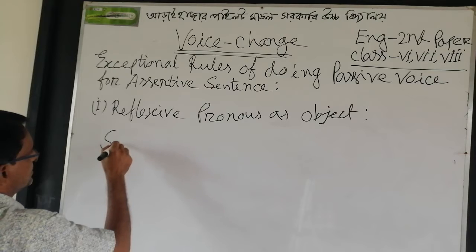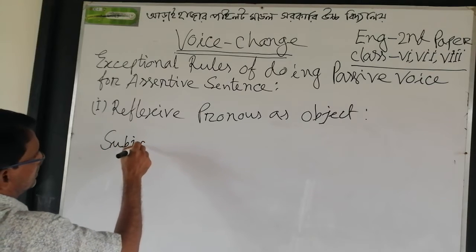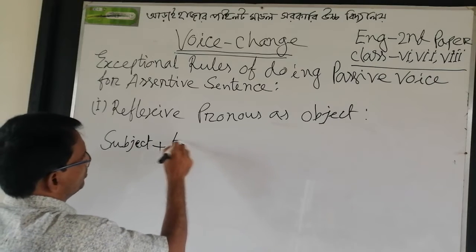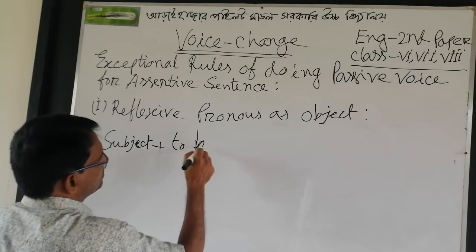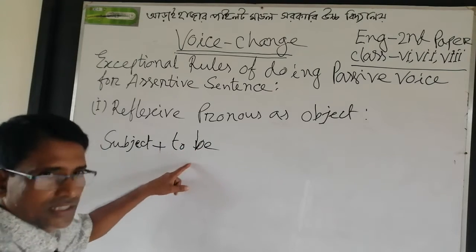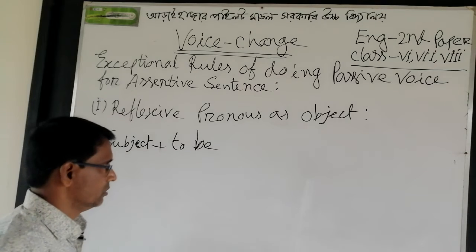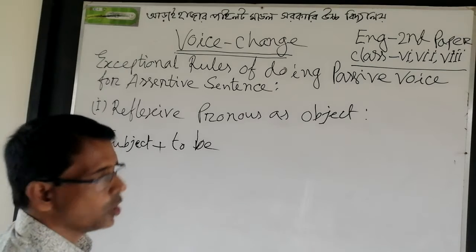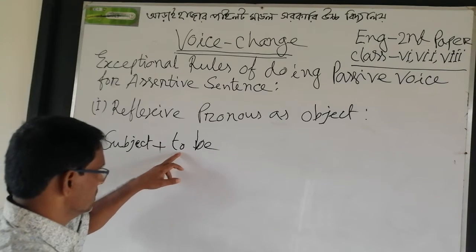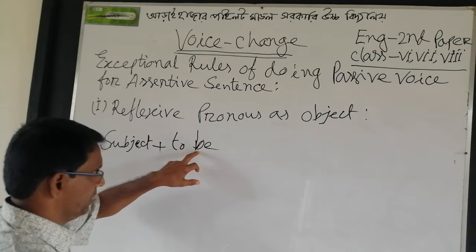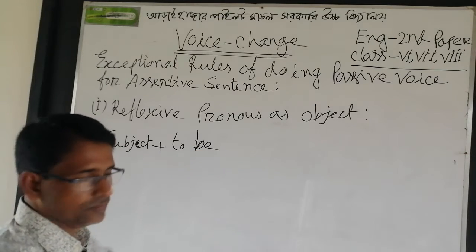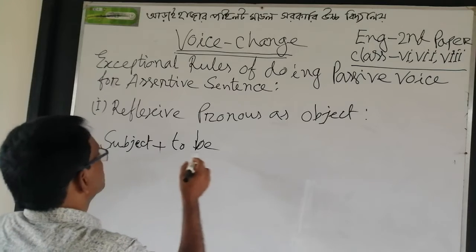The given subject plus verb to be. To be means, you know, the auxiliary am, is, are, was or were. This to be verb will be according to the tense of active voice.